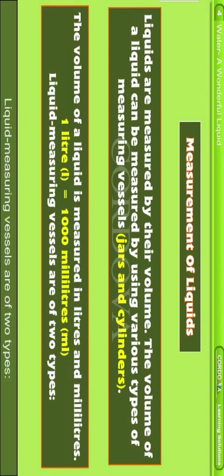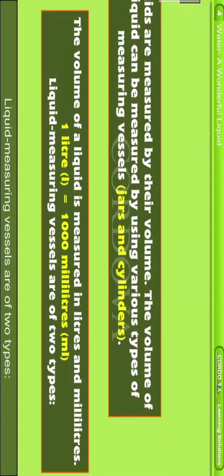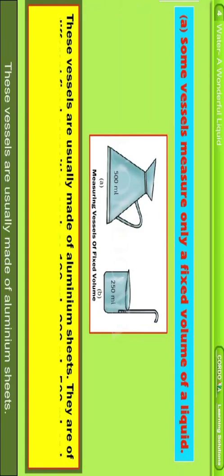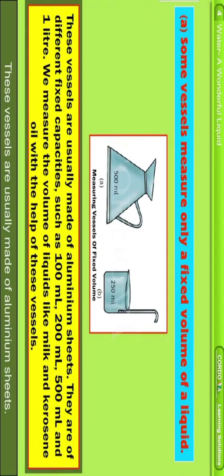Liquid measuring vessels are of two types. Some vessels measure only a fixed volume of a liquid. These vessels are usually made of aluminium sheets. They are of different fixed capacities such as 100 milliliter, 200 milliliter, 500 milliliter and 1 liter. We measure the volume of liquids like milk and kerosene oil with the help of these vessels.